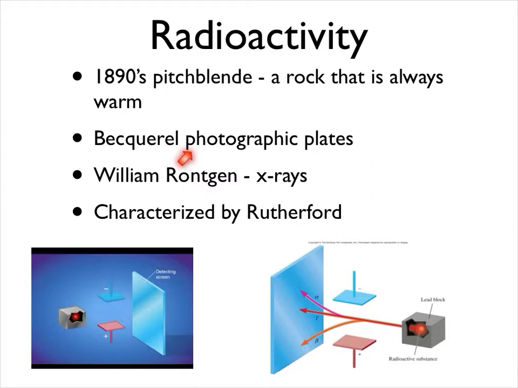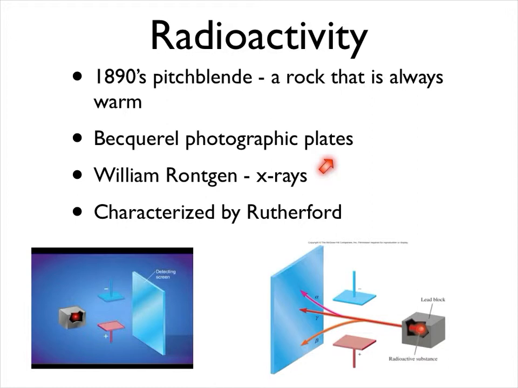And then that fogging of the photographic plates was what a guy named William Röntgen called X-rays, which makes sense because we know what we can use X-rays for. That is to image bones. Well, it was originally shooting the X-rays at a photographic plate. That's where you get your photos of your bones.